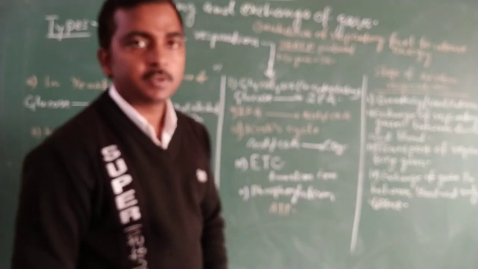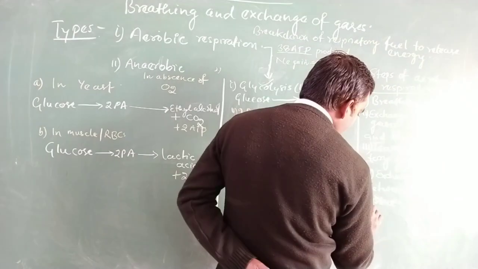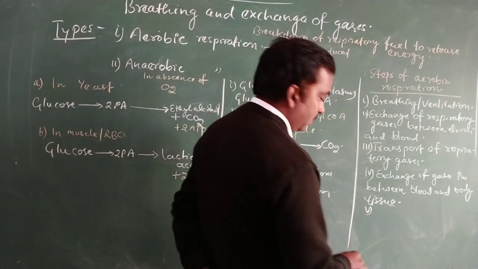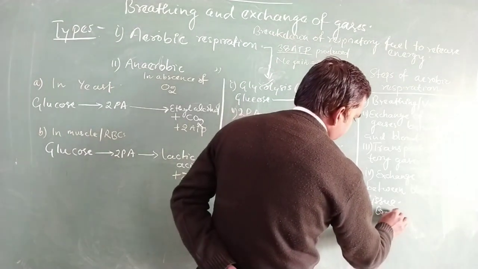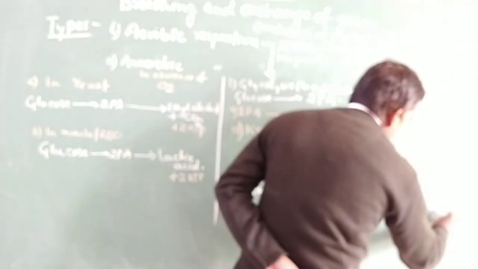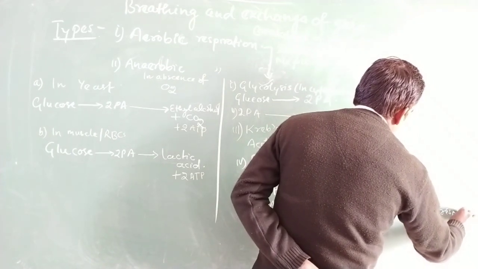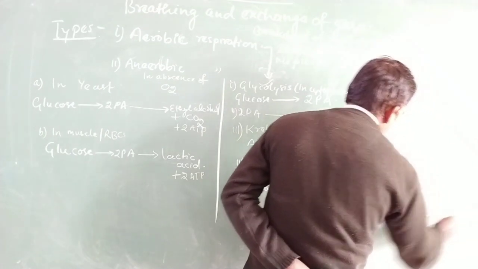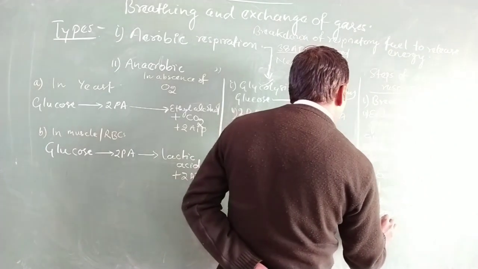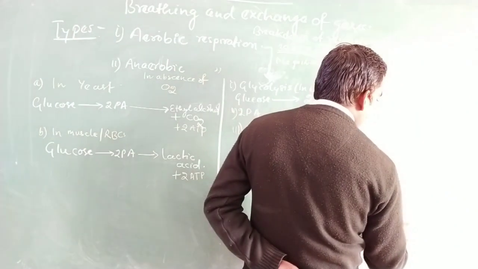And after the exchange of respiratory gases, the last step takes place inside the cell, that is the breakdown of respiratory fuel. That fuel is the nutrient in the form of carbohydrate.